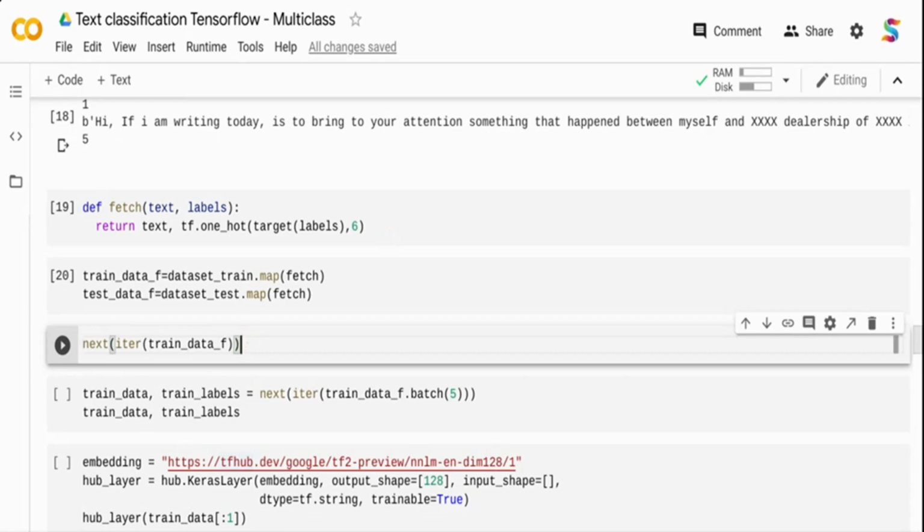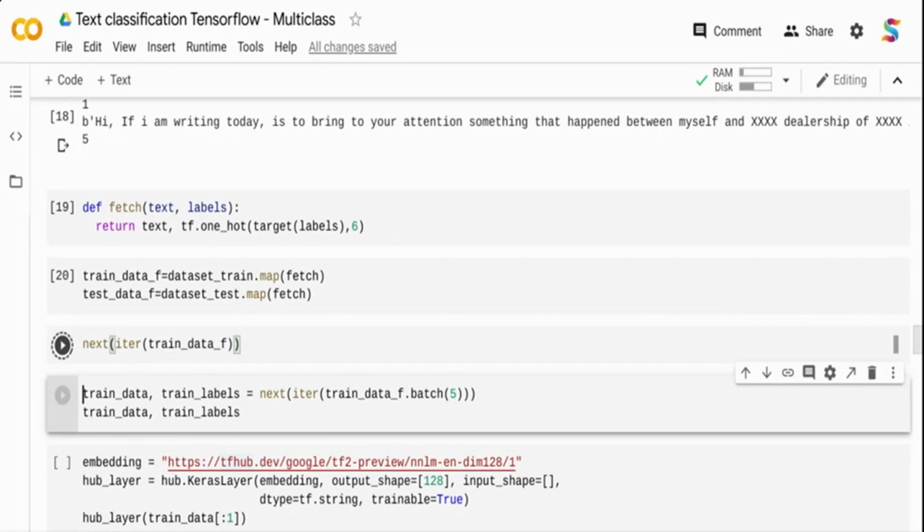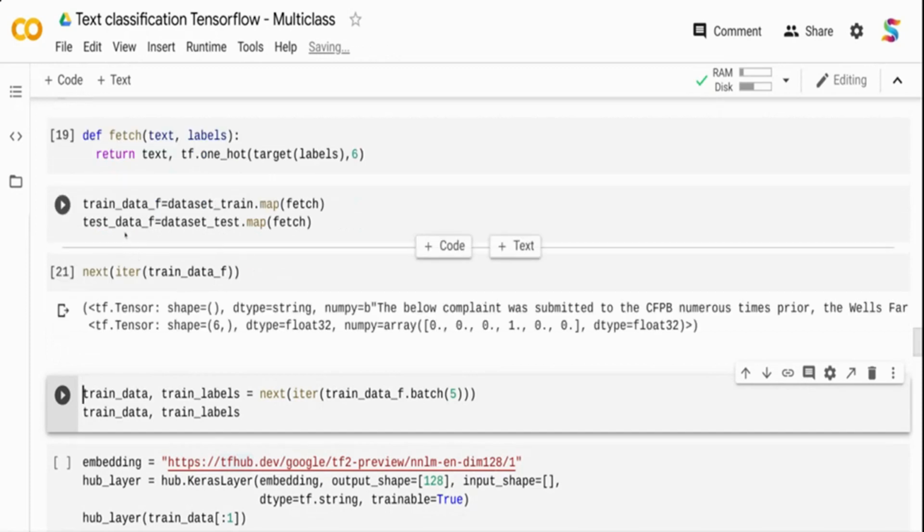I'm just running the next step. For some reason my Colab is slow today, so I'm making sure I'm executing one step ahead so that while I'm talking it runs. So I'm taking my dataset train. I am calling the map function and then calling this fetch function in that. So my train data and test data over here are going to get converted. Basically, the target column is going to get converted into numerical and one-hot encoded. What the map does is it takes the tensor data set, applies a map function, and calls a function which will do the target conversion.